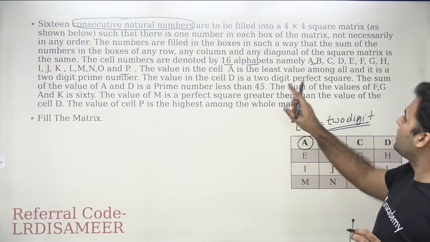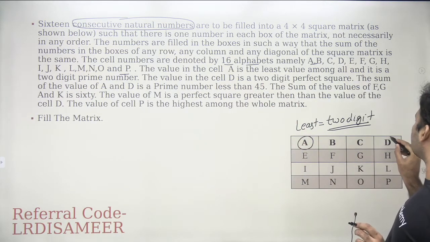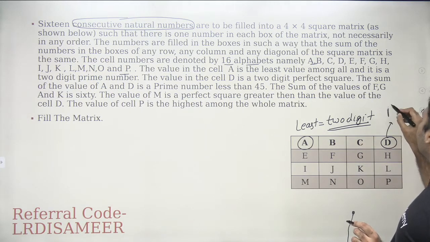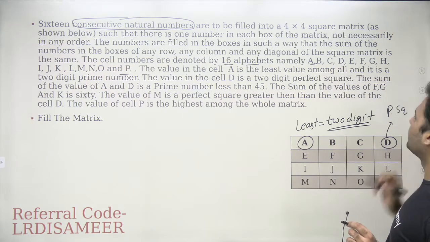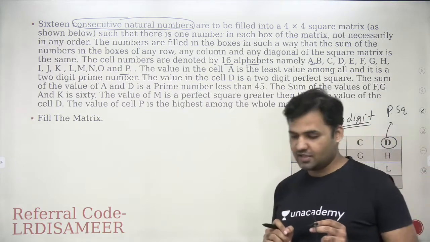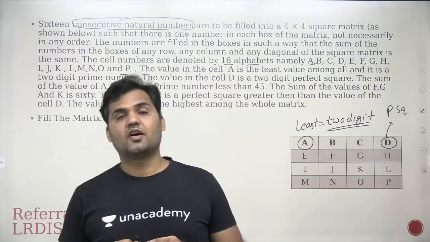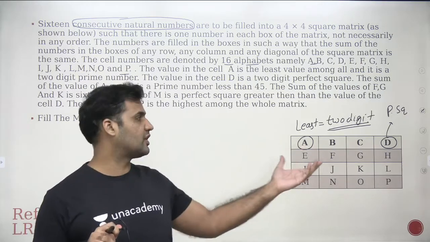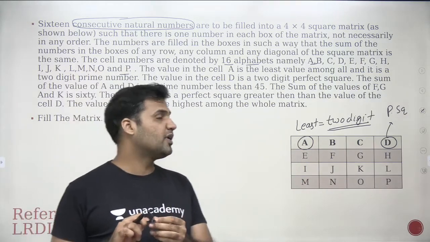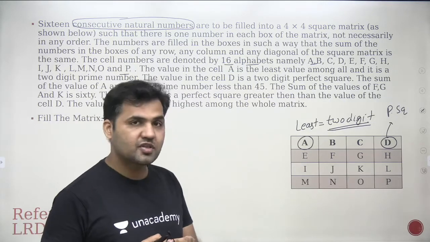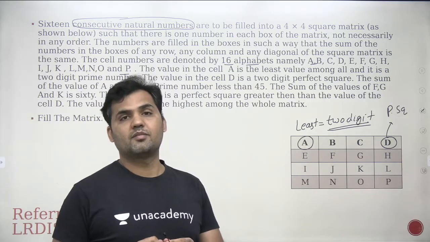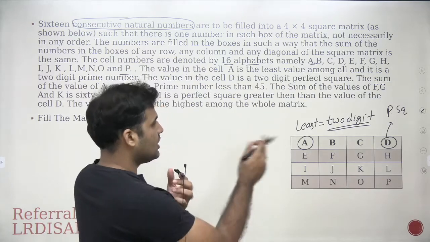The value in the cell D is a 2-digit perfect square. This number is a perfect square. Now, this is basically checking the knowledge of number classification, whether you know the definition of prime number, perfect square, and all these, right? So you should be good with the classification of numbers chapter, which we used to study in the first part of the number system, right? So D is a perfect square.